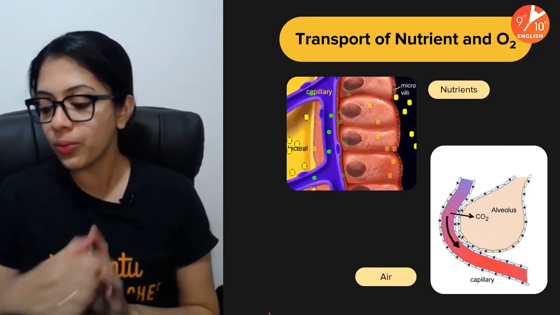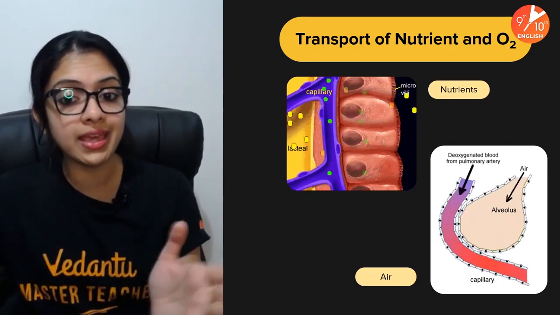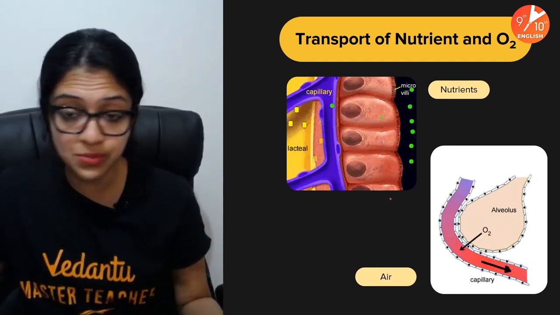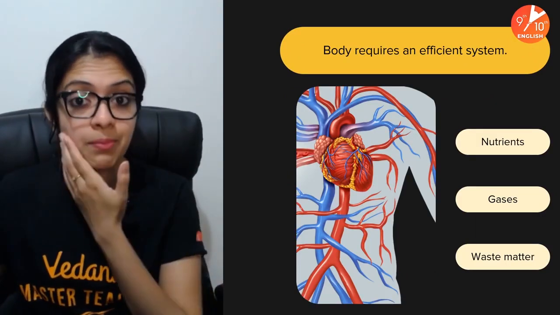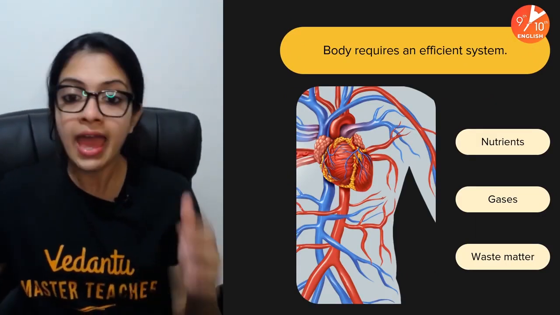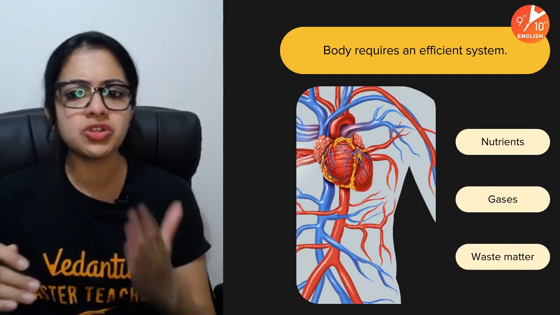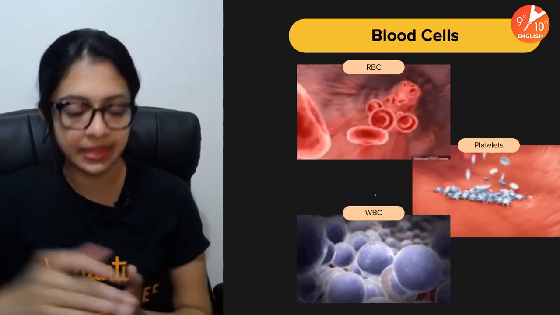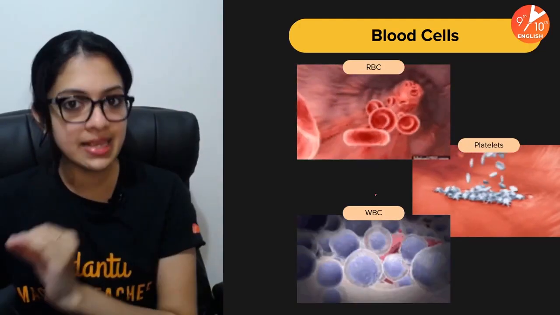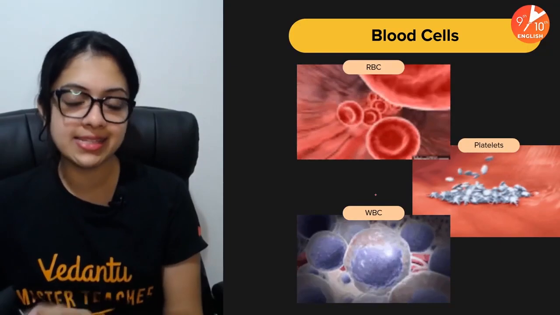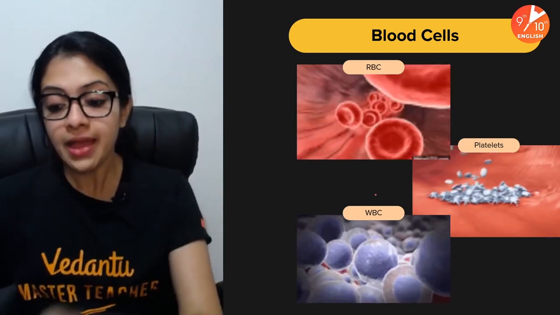All right. So we know that in transportation, this is what we talk about, right? The nutrients getting transported and the gases which get transported around the body. It's your blood or the blood vascular system which helps in just that. And for all these purposes, the body requires an efficient system: nutrients, gases, waste matter, everything, right? Now, blood cells in your body are chiefly of three kinds: RBCs, red blood cells, white blood cells or WBCs, and platelets or thrombocytes, right?